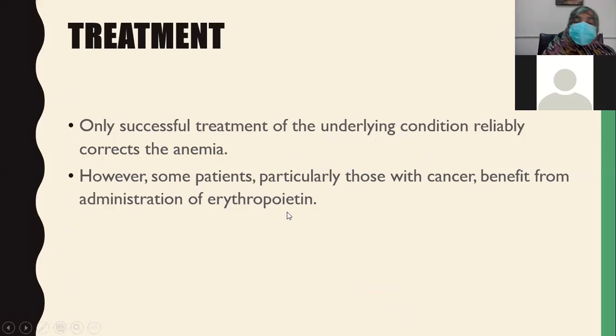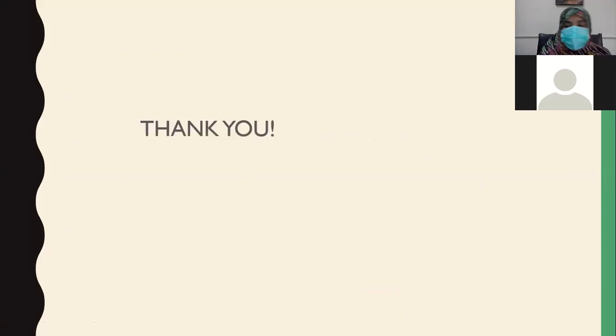You know, exogenous erythropoietins are injected to these patients of anemia of chronic diseases so that their erythropoiesis does not get hampered. So, beta, this is all for today. I hope you understood, this is very important, iron deficiency anemia. So I hope you all got the topic. Thank you so much. Allah Hafiz.